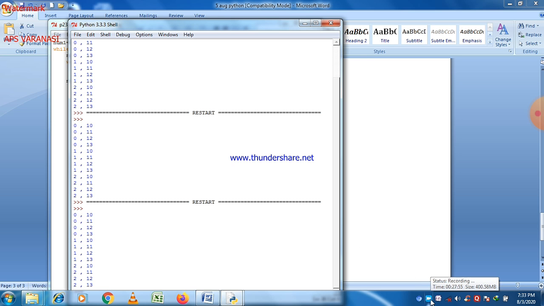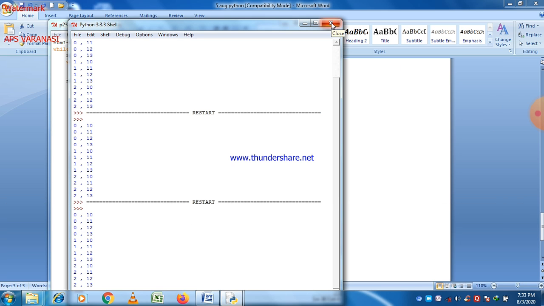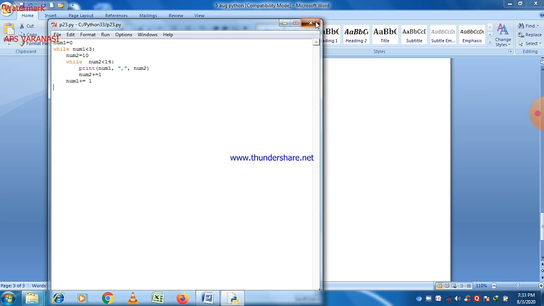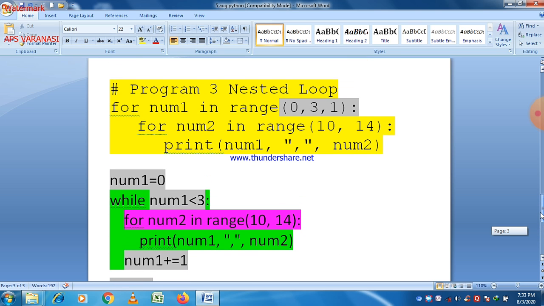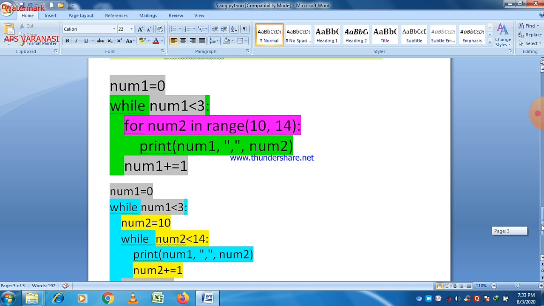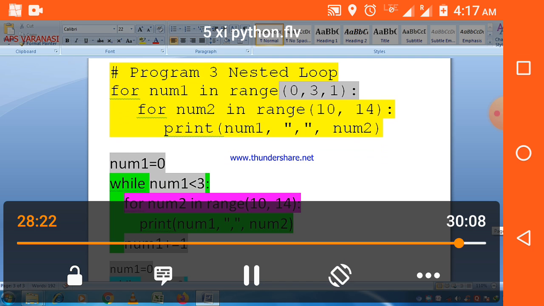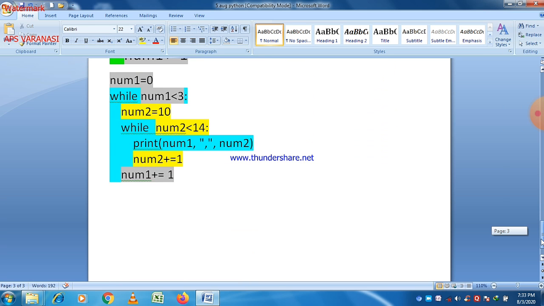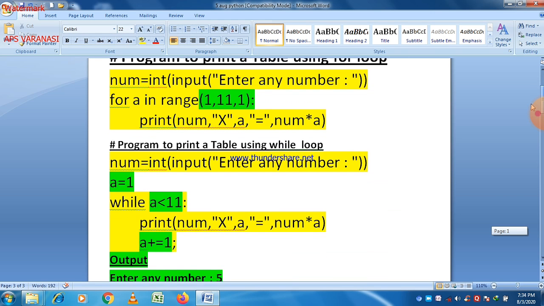So here we have successfully converted a nested loop using a for loop, using a while loop, and using while and for loops. So different types of nested loops are there, and I converted them successfully. The concept is very simple. First of all, initialization is there, then the checking condition, and then increment or decrement.